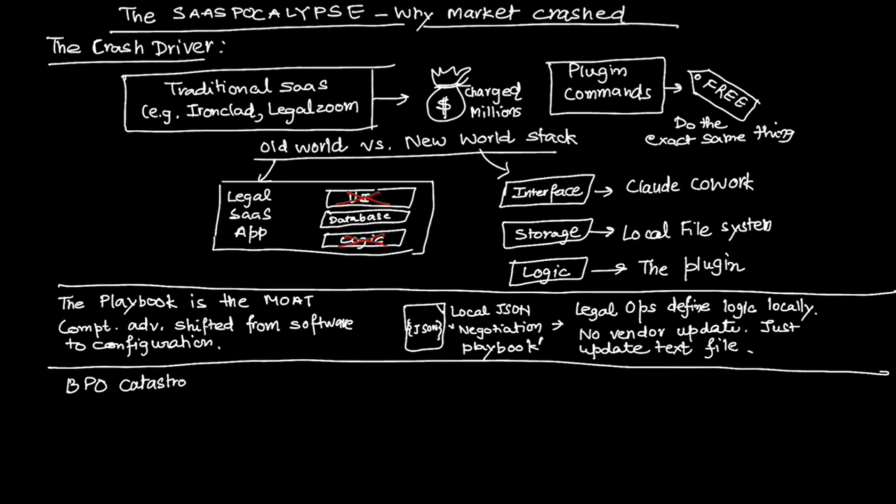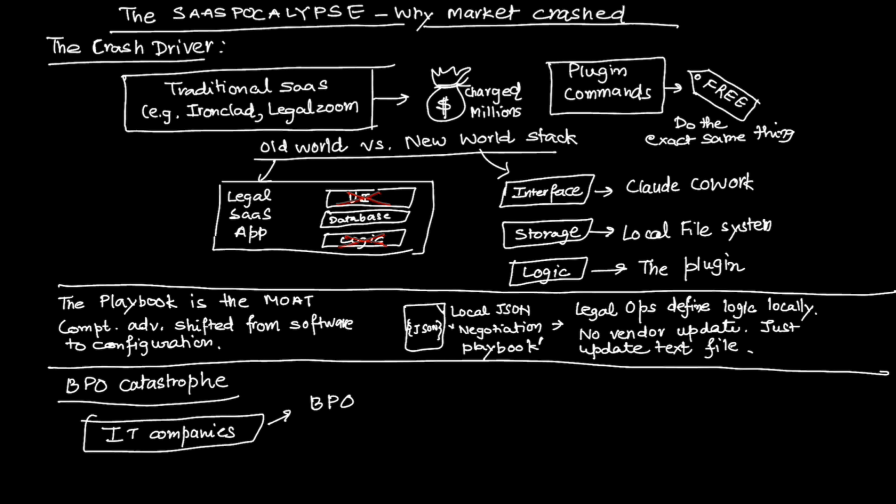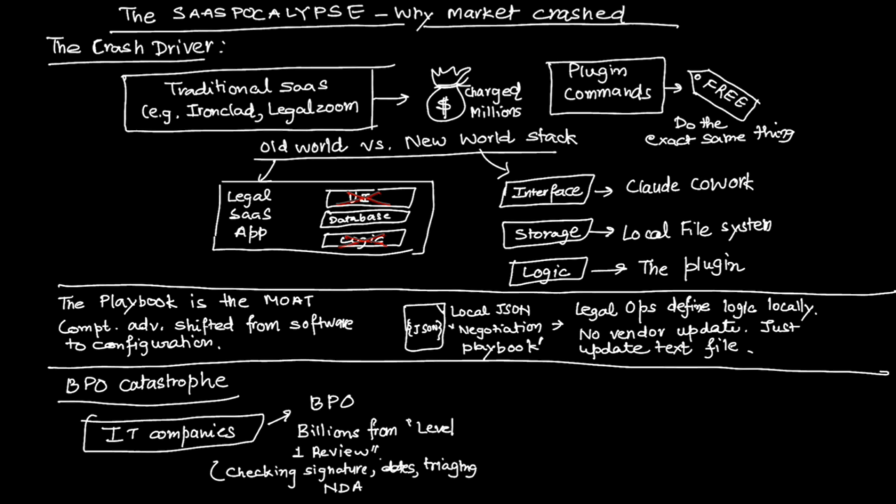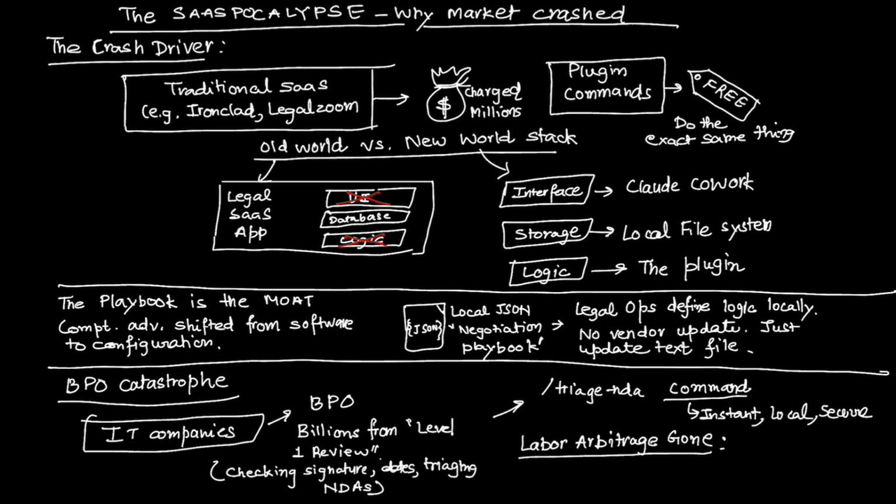This is a catastrophe for BPO, or business process outsourcing. IT giants make billions hiring humans to do level 1 review, checking signatures, verifying dates, triaging NDAs. The /triage NDA command does the work instantly, locally, and securely. The labor arbitrage is gone. It's now cheaper to run a local VM than to hire a remote team.